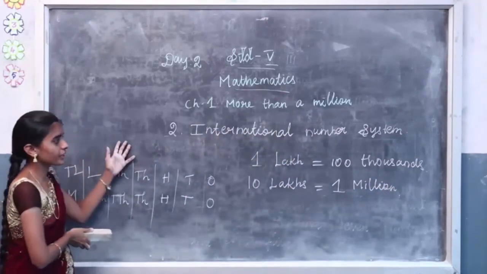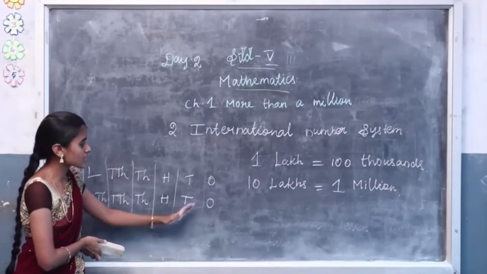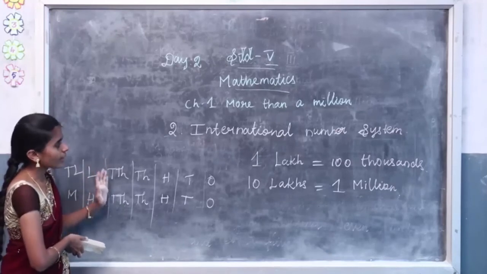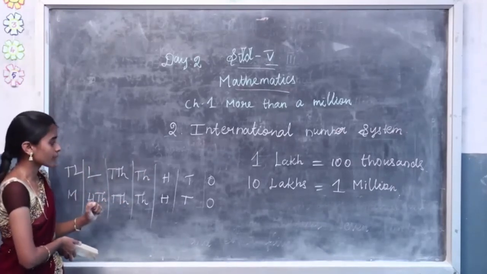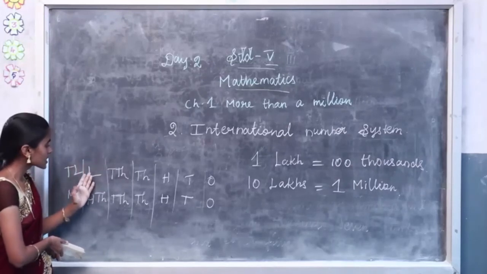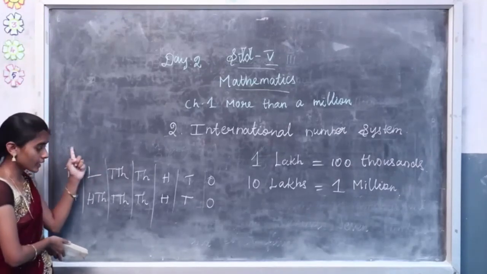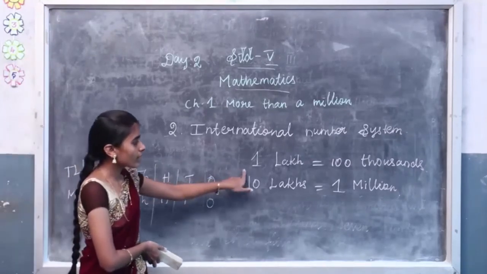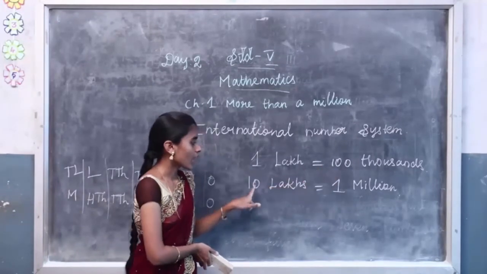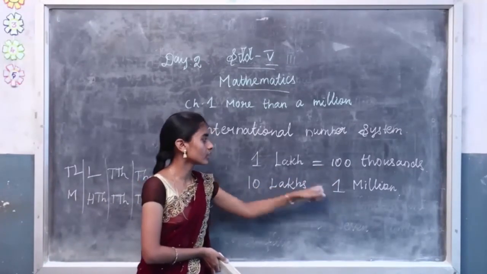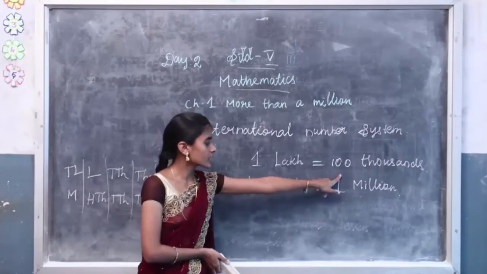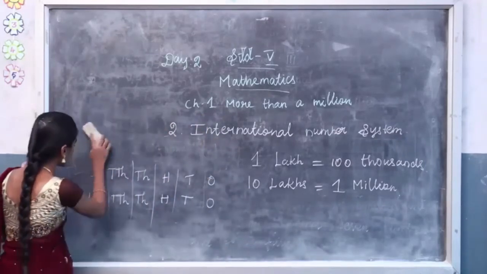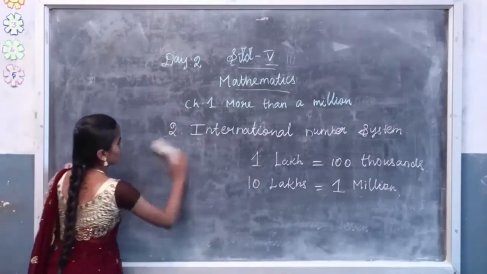So what is the difference between the Indian number system and the international number system? For the first 5 digits, the place values are the same in both systems. After the 5th digit, it will change. That is lakhs and 10 lakhs in the Indian number system, 100,000 and million in the international number system. That means 1 lakh equals 100,000 and 10 lakhs equals 1 million. So this is the Indian number system and the international number system.